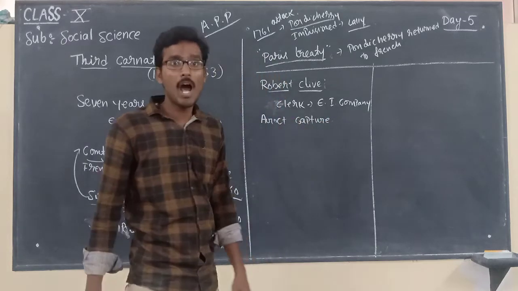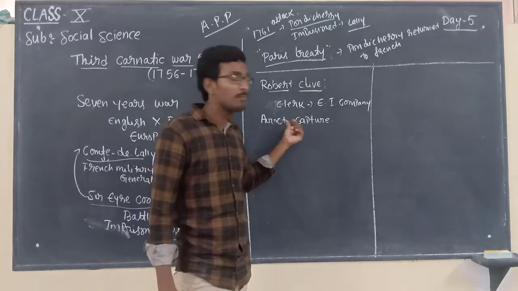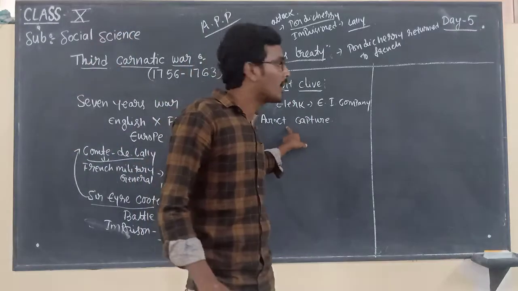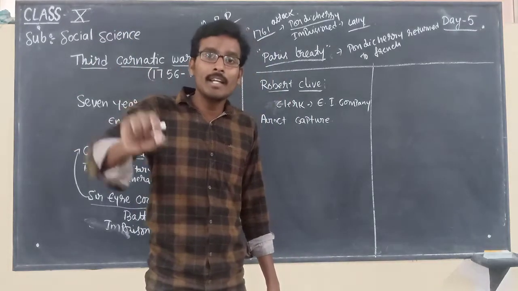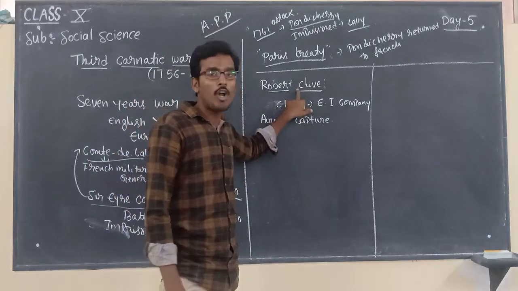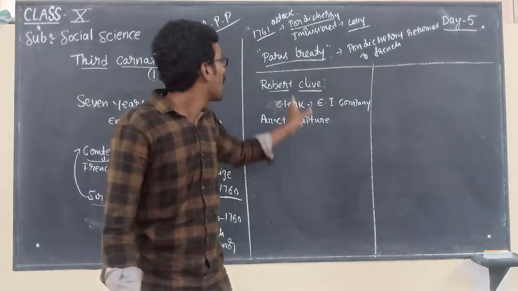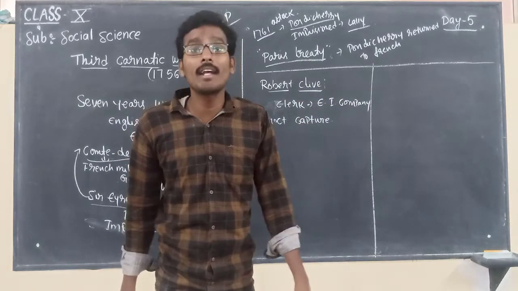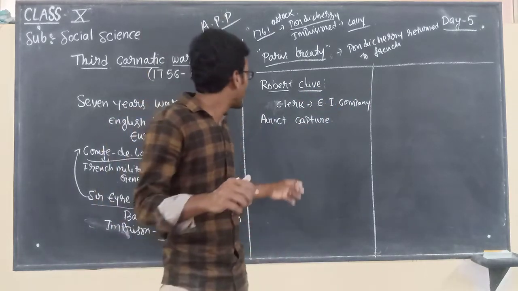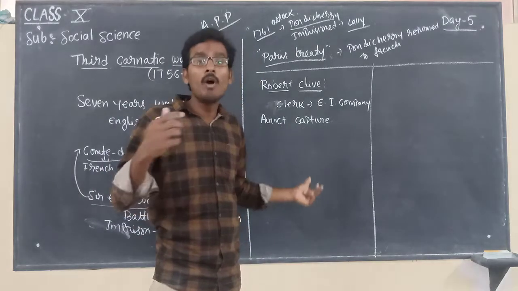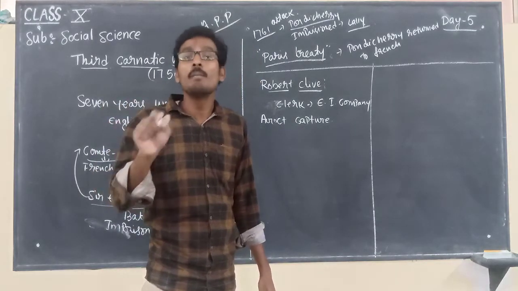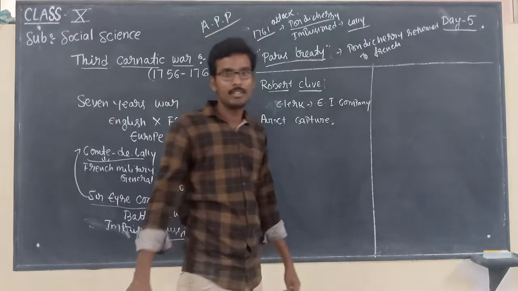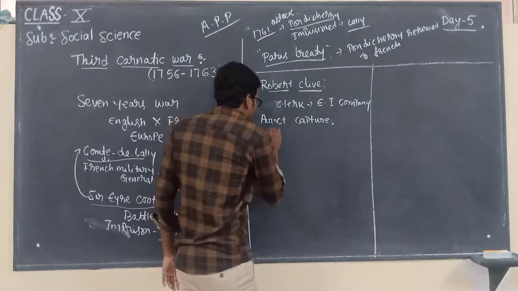Arcot capture. When Arcot, the capital of the Carnatic region, was captured by Robert Clive during the Second Carnatic War, that is the reason why Robert Clive was hailed with the name Arcot warrior. So by capturing Arcot, he got a very good name in the British government. After the Arcot capture, after the Battle of Plassey,